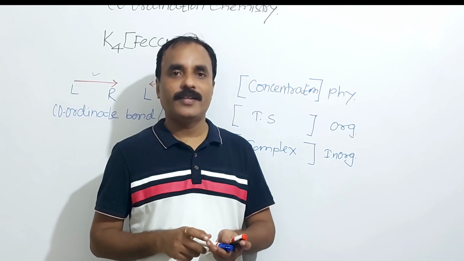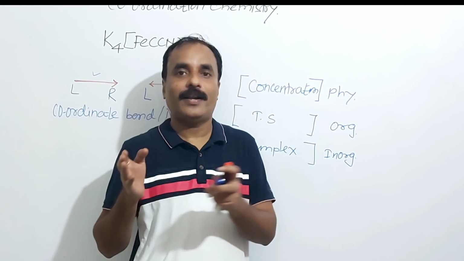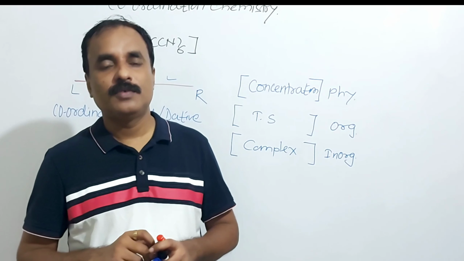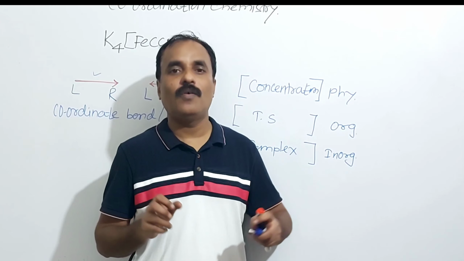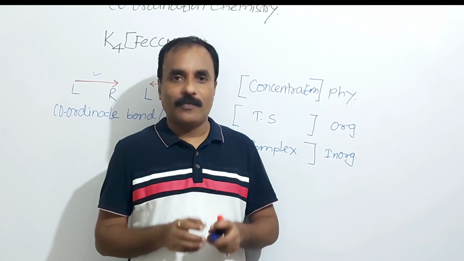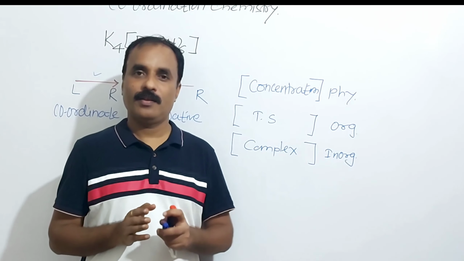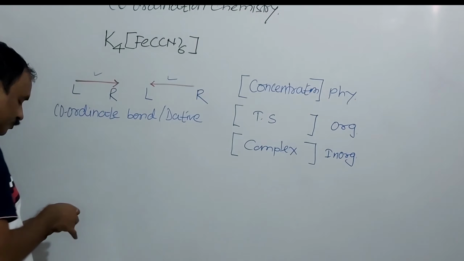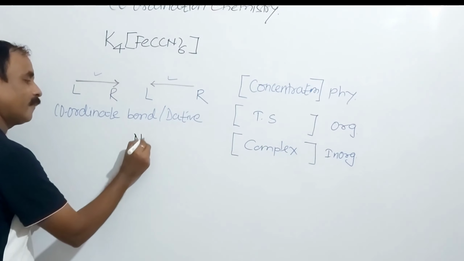What is a covalent bond? There is equal sharing of electrons. One electron of atom A, one electron of atom B, equal sharing, formation of a covalent bond. Two electrons of atom A, two electrons of atom B, formation of a double covalent bond. But when a bonding pair of electrons is provided by only one atom, there is formation of a coordinate bond. As an example, take ammonia.